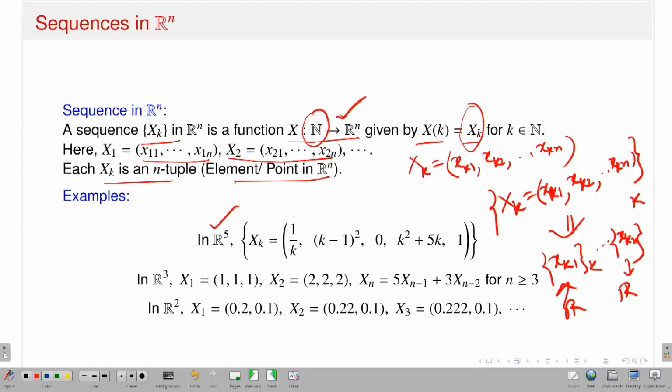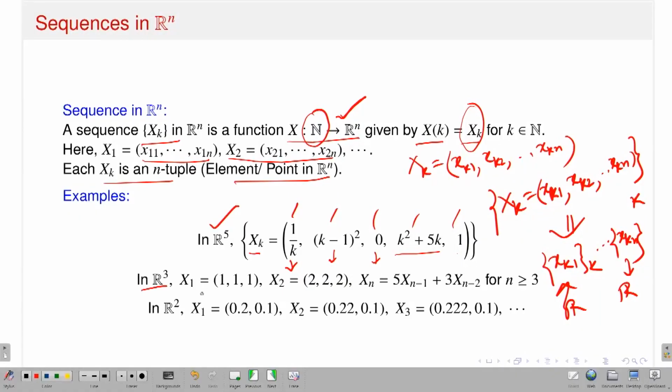For example, in R5, Xk should have 5 components, right? So this is 1, 2, 3, 4, 5. The first component sequence is 1 by k. The second component sequence is (k minus 1) squared. The third component sequence is a constant sequence, the zero sequence. The fourth component sequence is k squared plus 5k. And the fifth component sequence is 1. So this Xk is a sequence in R5, the 5-dimensional Euclidean space, and corresponding to it I have 5 component sequences in the real line.